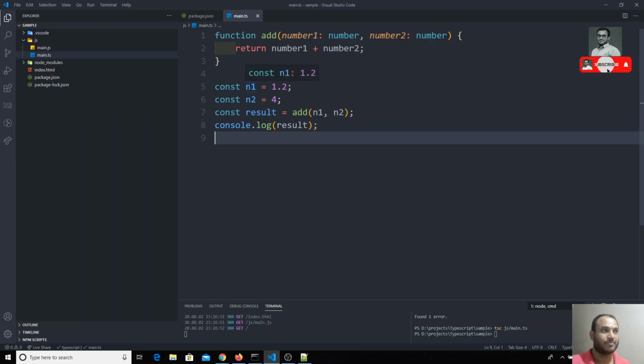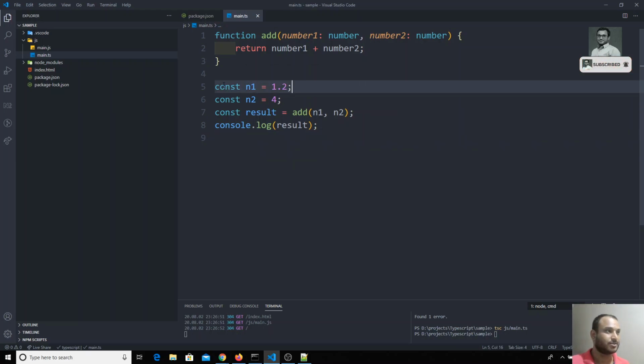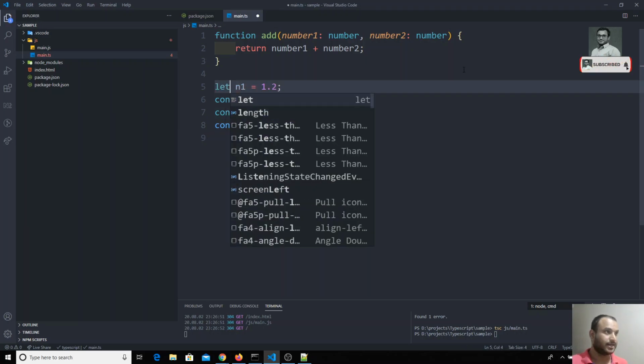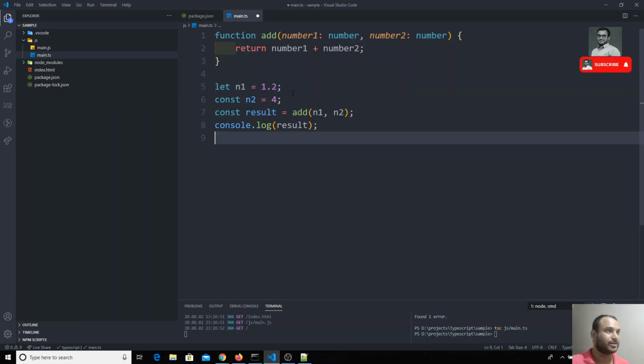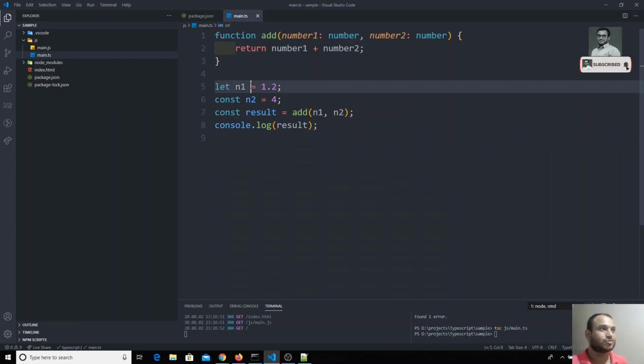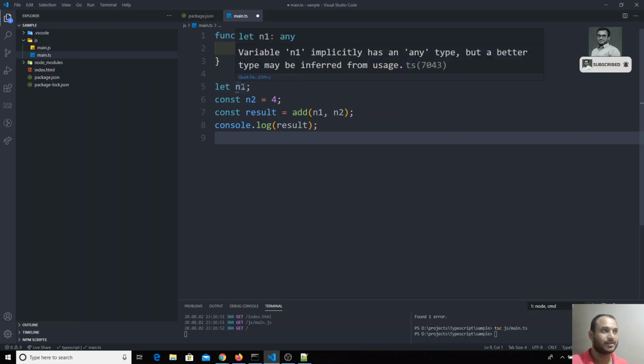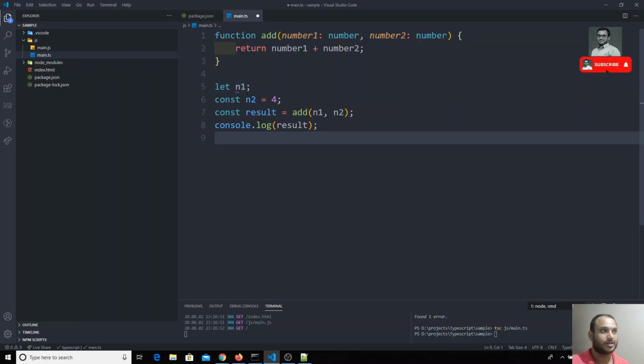For n1, for example, if I convert it into let and hover over it, you will be able to see let n1 colon number. That means TypeScript has taken n1 as the number. So if I remove this one and check here, it doesn't take any number.